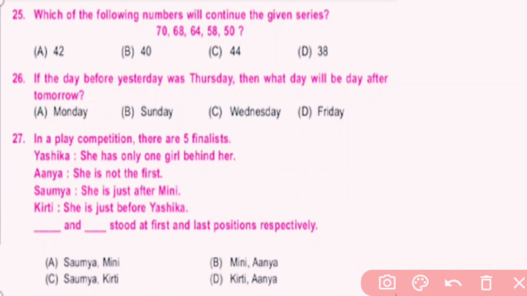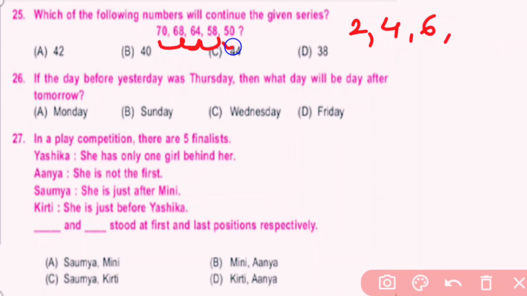Question number 25. Which of the following numbers will continue the given series? Here we find the difference between 72 and 68, and 68 and 64. The difference is 4. 68 minus 4 is 64. 64 and 58, the difference is 6. 64 minus 58 is equal to 6.